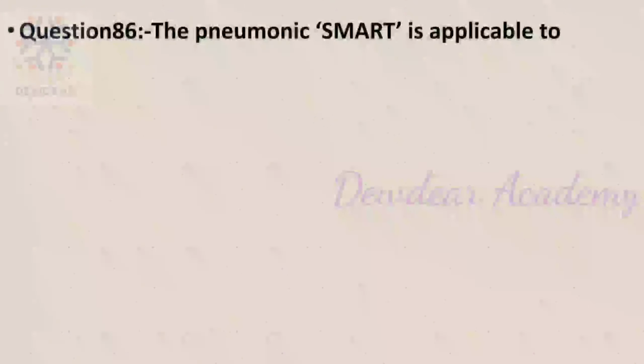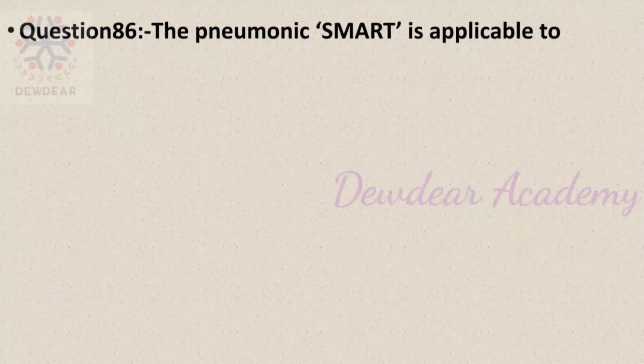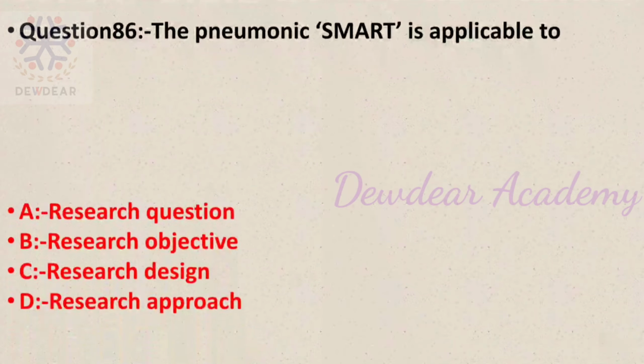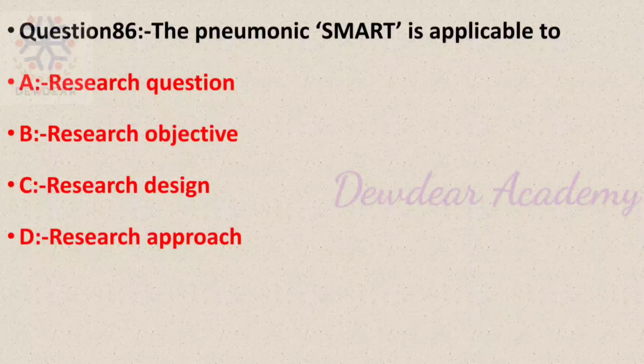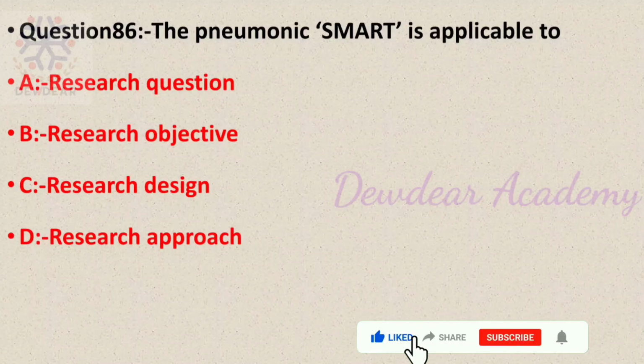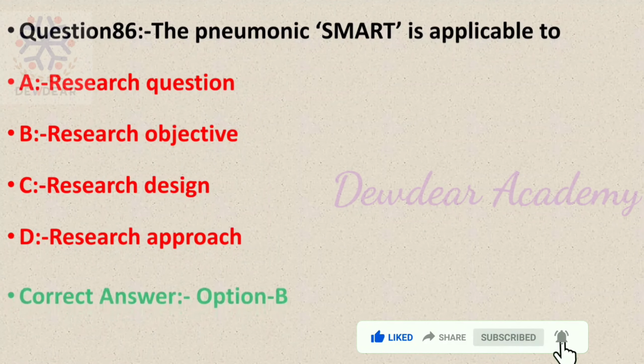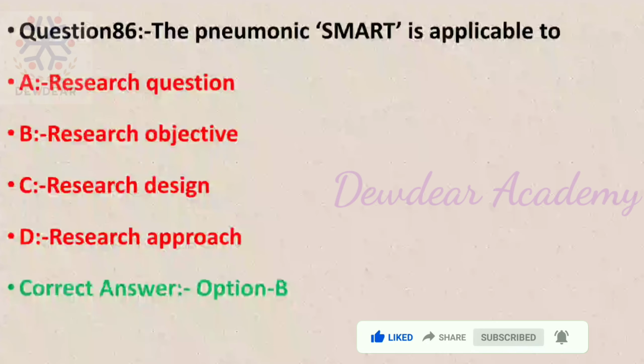Question number 86. The mnemonic SMART is applicable to options research question, research objective, research design, research approach. The correct answer is option B, research objective. The mnemonic SMART is applicable to research objective.